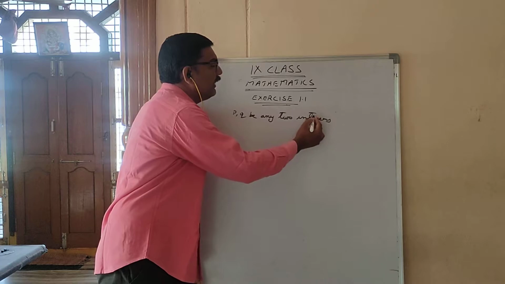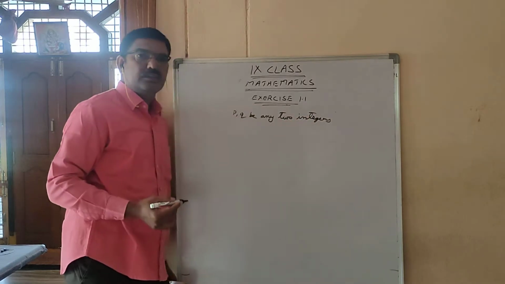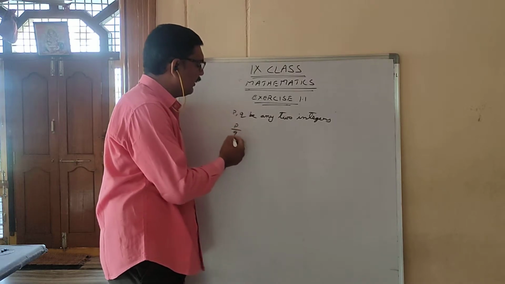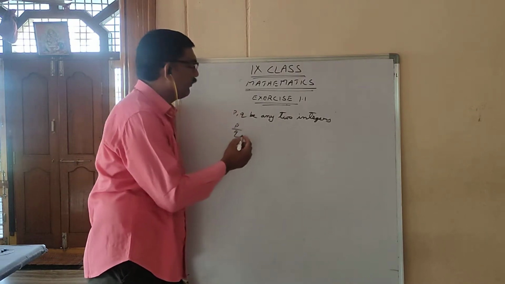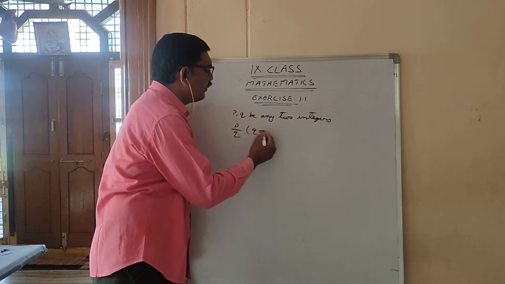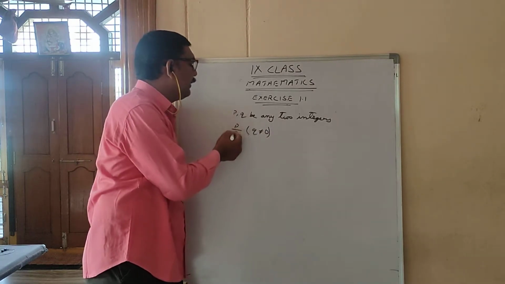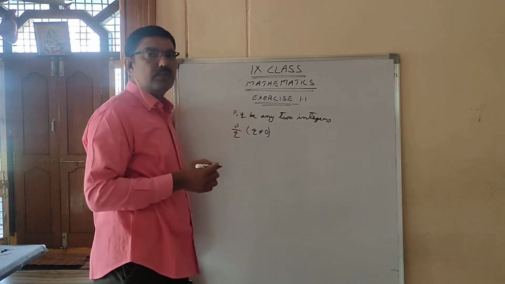If you write in the form of p by q, where q should not be equal to 0, then p by q is called a rational number.